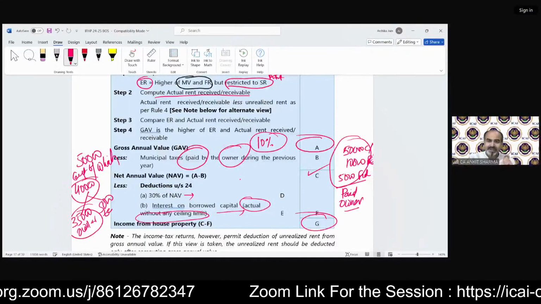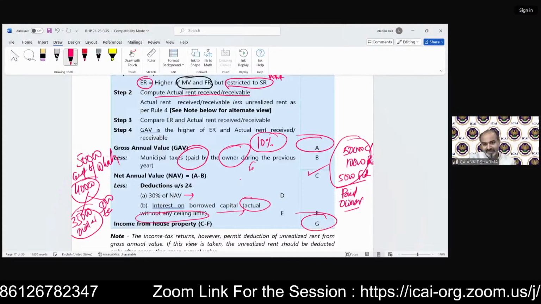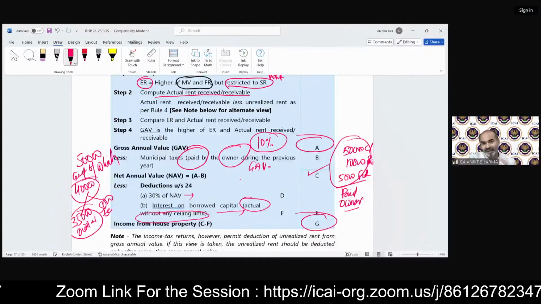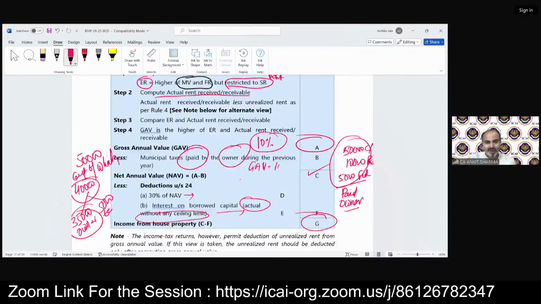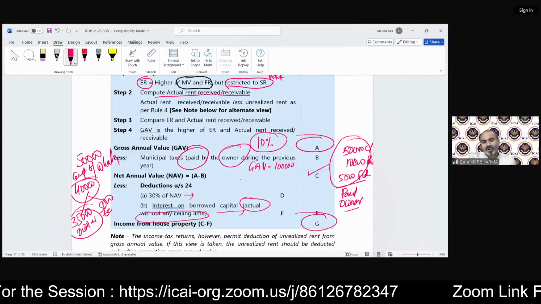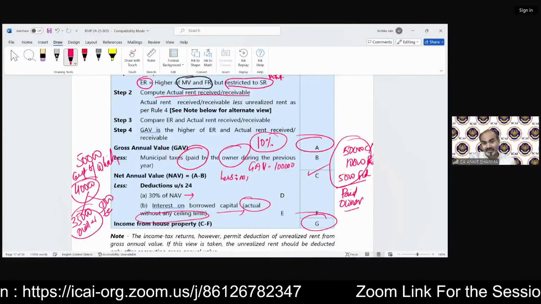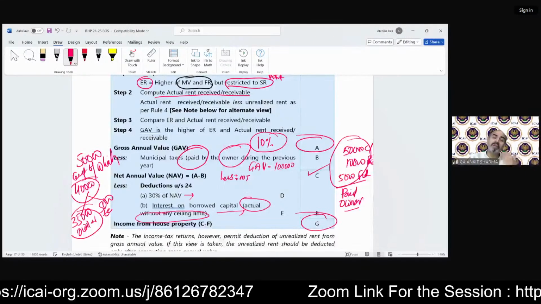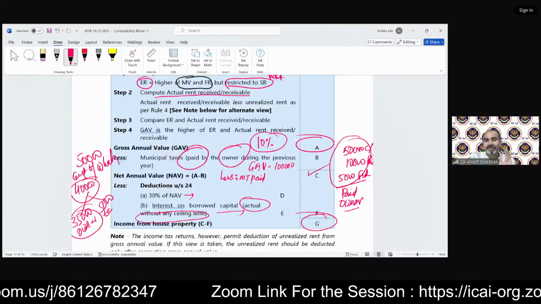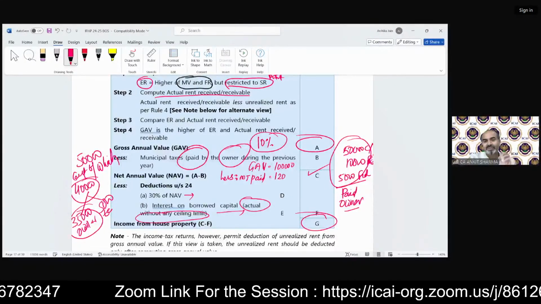A very interesting point. Suppose you have a GAV. This has not been discussed in the normal class, I guess. It's a tricky thing. Suppose the GAV is 1 lakh rupees. Now, municipal taxes paid by the owner, including for future years, is 1,20,000.